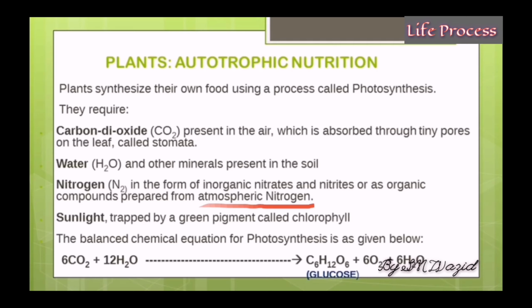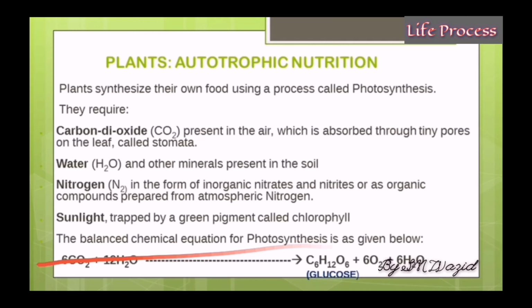Now, given below is a balanced chemical equation for the process of photosynthesis. Don't worry, I will explain the equation. But before I do, when you're writing your exams and writing these equations, make sure that you balance them, because a balanced chemical equation is symbolic of the law of conservation of energy, which states that energy can neither be created nor destroyed. If you don't balance an equation, it will defy this law and you will lose marks. If you don't understand how to balance an equation, please let me know. I will try to cover it in subsequent videos. But for now, just memorize this equation.